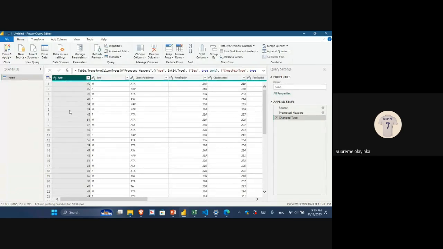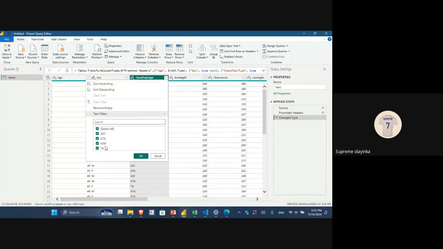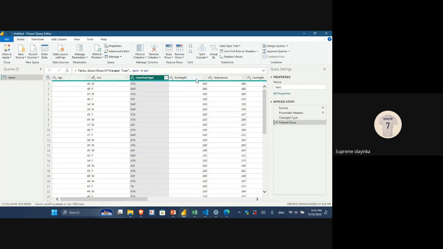You can separate this one into different age groups. You can replace M with male, F with female. I believe we all know how to do that. For this pain type, instead of using ATA, NAP, you can actually use the full meaning. I think ATA means, sorry, let me look at the drop down. I don't want to say the wrong thing. I think this is atypical angina. I know NA. Maybe ATM is angina pain, but you can just confirm the full meaning online. Or there's actually a data dictionary. Unfortunately, this one does not have one.